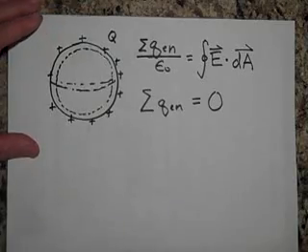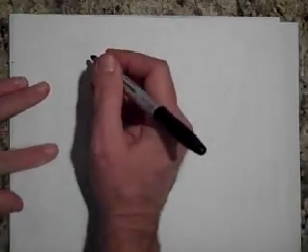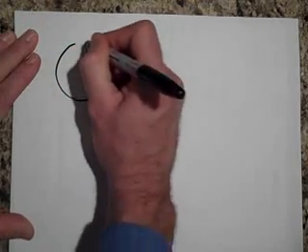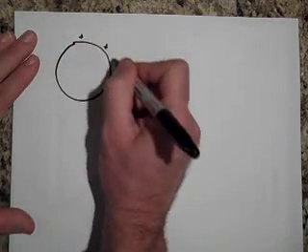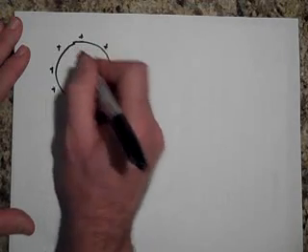Now, let me go a little further with a metal sphere. I charge up the metal sphere, and I want to find out what the electric field is outside of a metal sphere, at a distance of radius r.